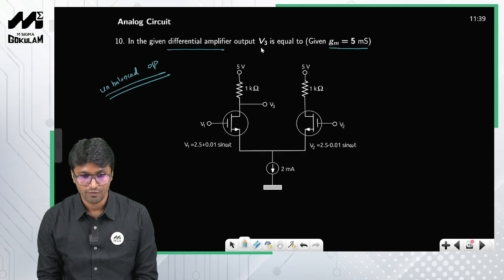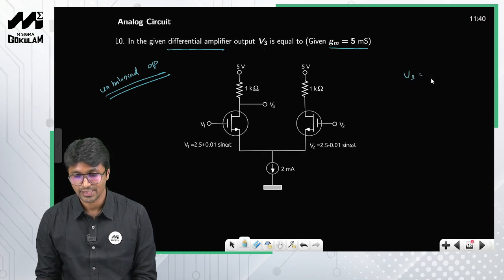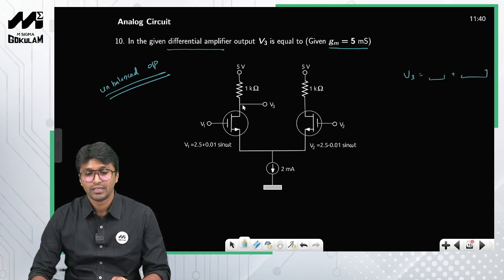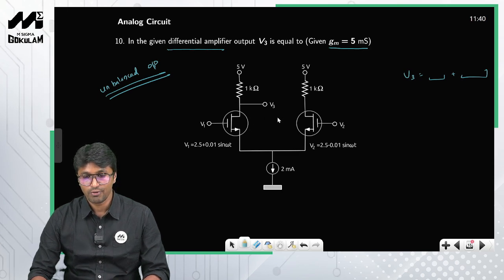and you are asked to calculate the value of V3, and in the options they have given V3 as the sum of DC plus AC, right? So you need to get the total voltage at this particular node, right? So how do you do that? So listen, I will do the DC analysis separately and AC analysis separately, okay?